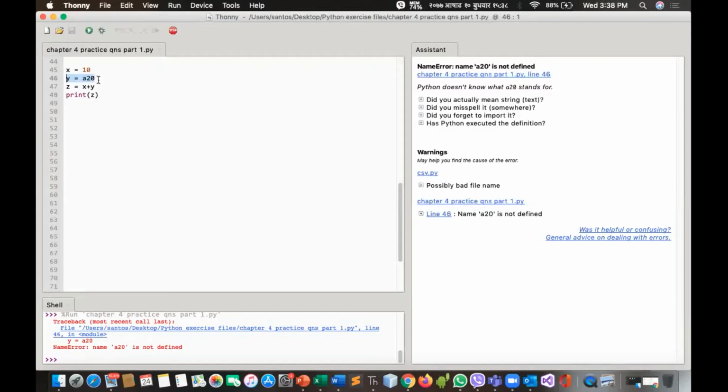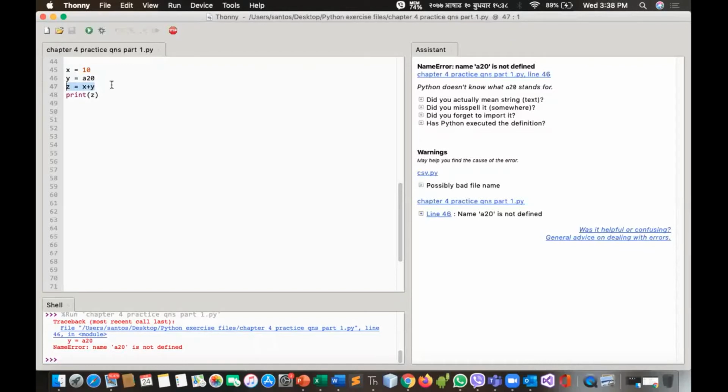So until and unless this error is fixed, your controller won't be moving to the next line, that is z equals x plus y. So in this way, interpreted means it checks each line of code at a single time. Right? So it won't interpret the whole code at a single go. It examines or interprets a single line of code at a single time. One line of code, then another line of code, then another, and so on.